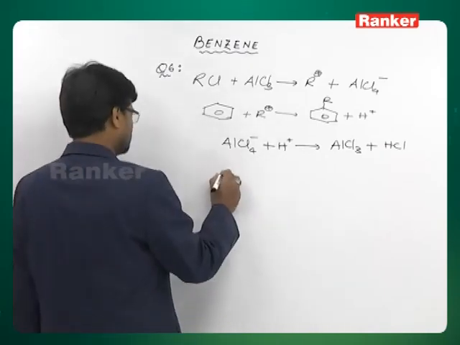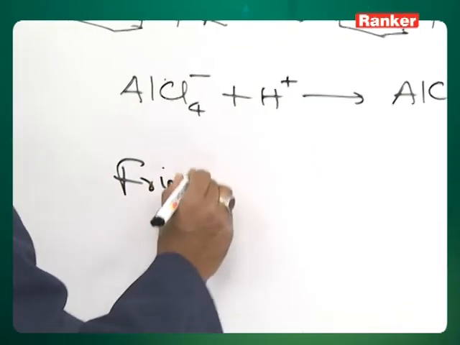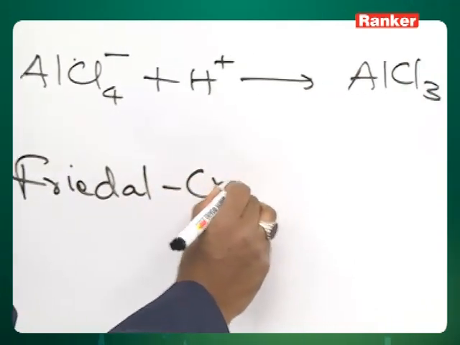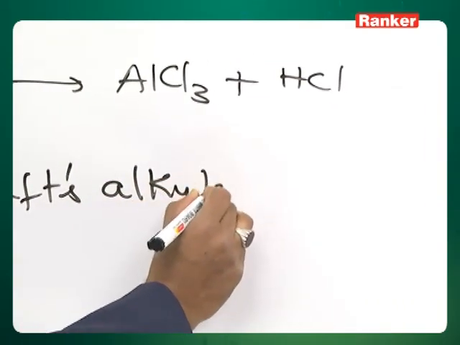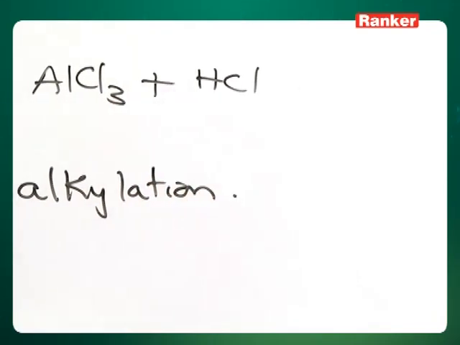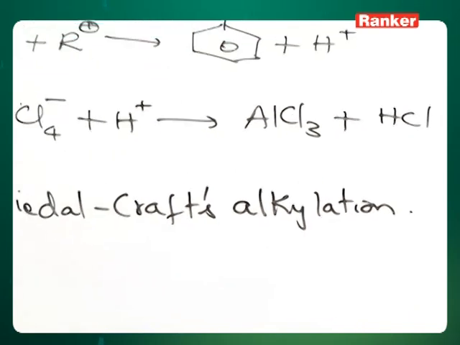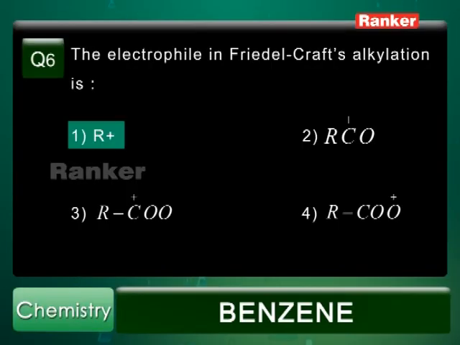This reaction is called as Friedel-Crafts alkylation. So the electrophile is R plus. This is the electrophile, alkyl carbocation, and the correct answer is R plus.